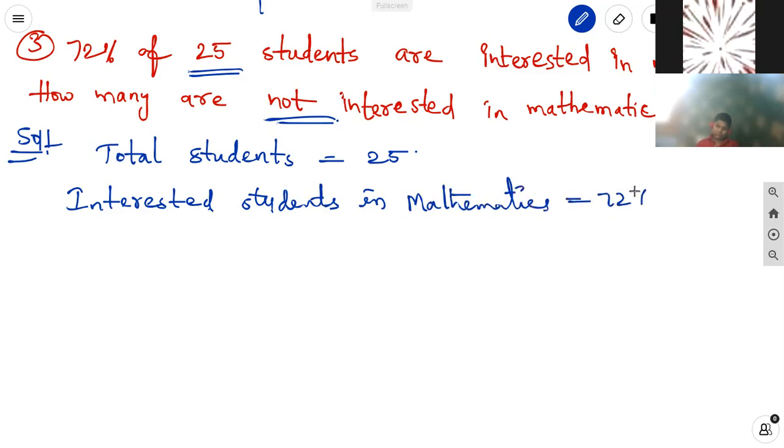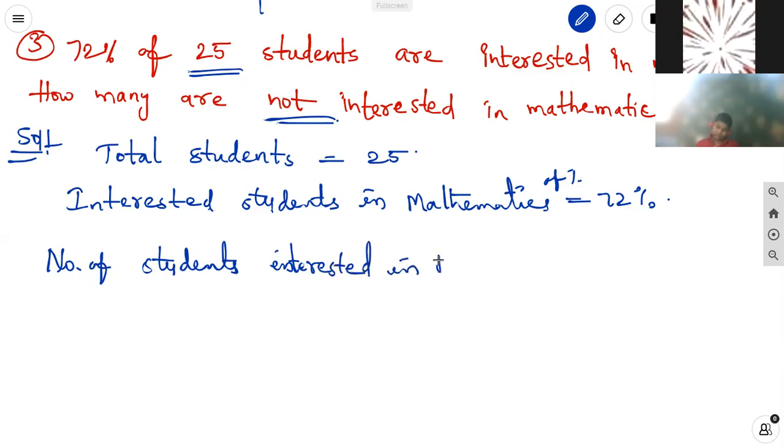So the number of students interested in mathematics is equal to 72% of 25.